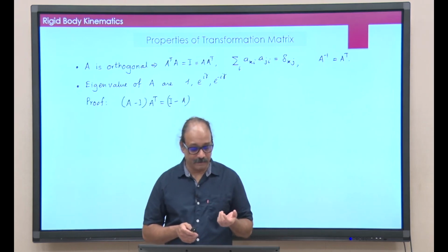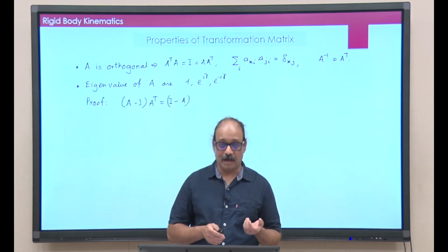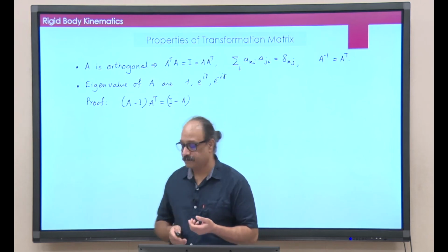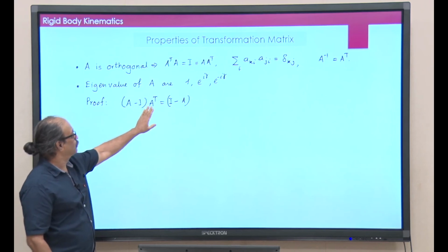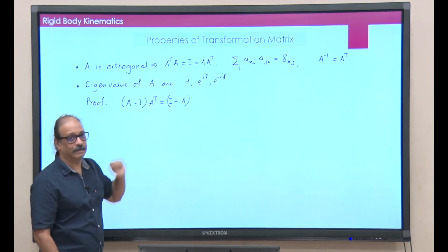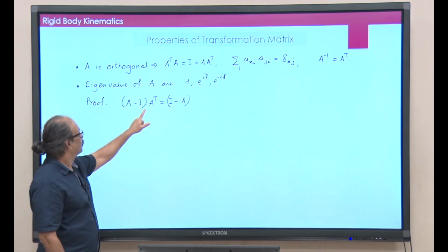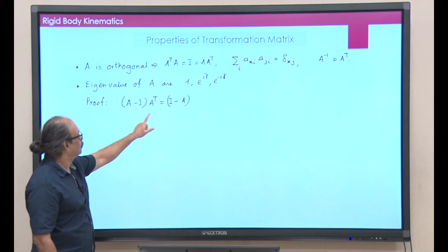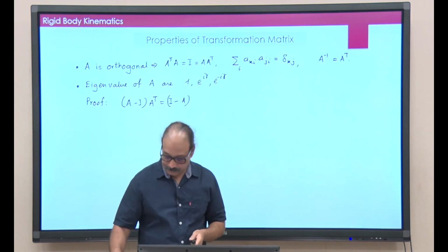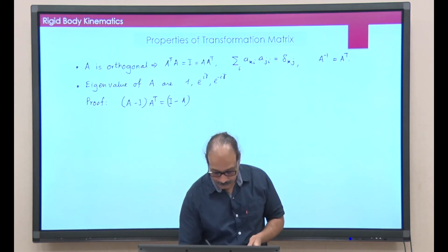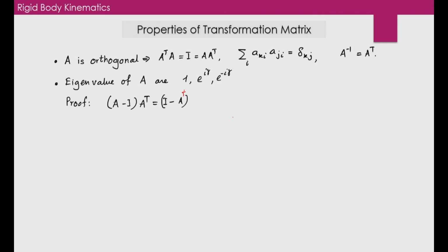So, you start by looking at A minus I times A transpose. If I multiply A transpose A transpose, I get identity, and then I get I into this, that is A transpose. Okay. So, I will get A transpose there. In the second step, I will take the determinant of this.